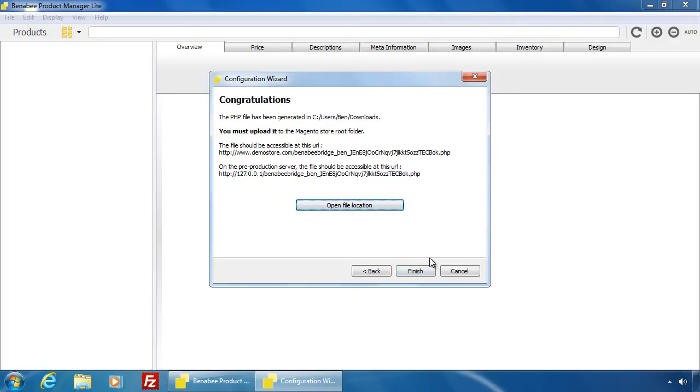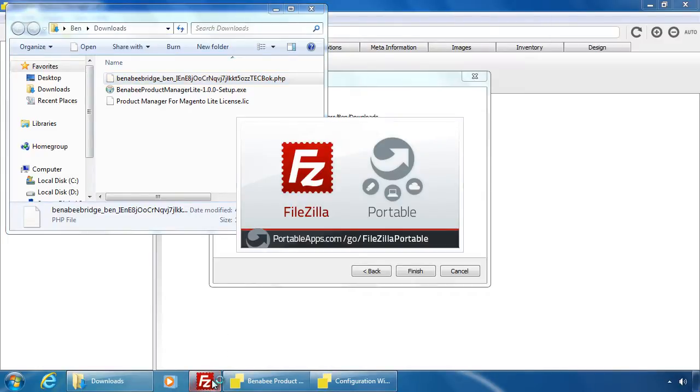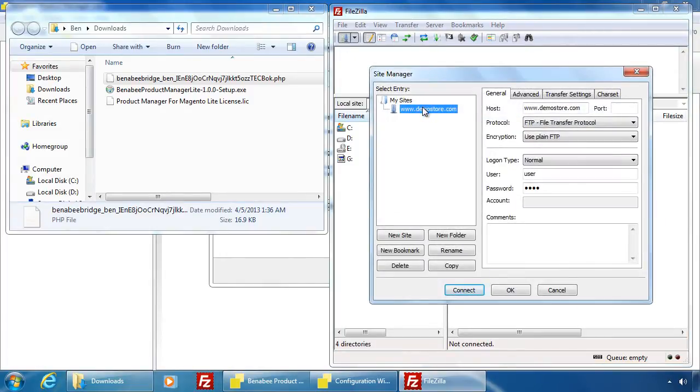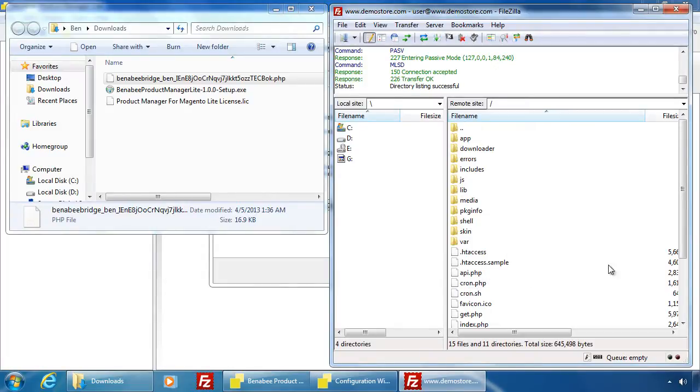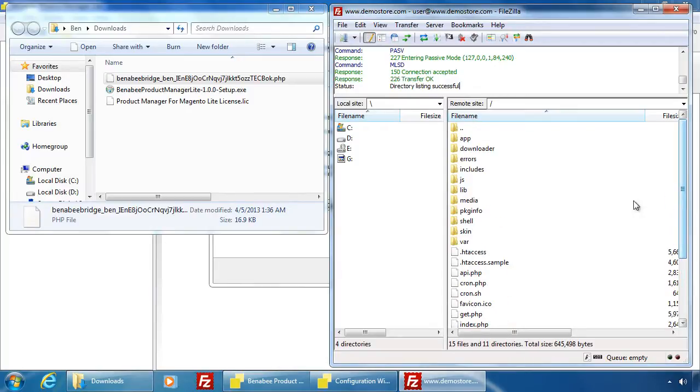Now we have to upload the file into the root folder of the Magento installation. Click Open File Location. You can see the PHP file. Start the FTP client and connect to the site. Upload the file to the Magento root folder.